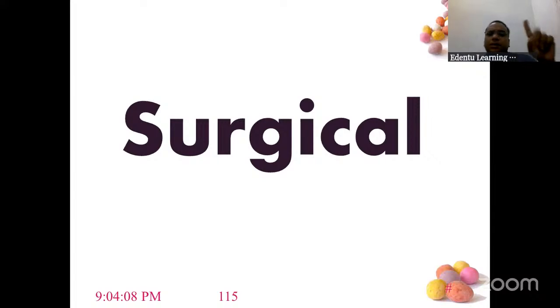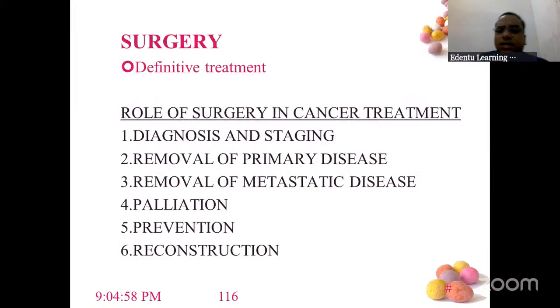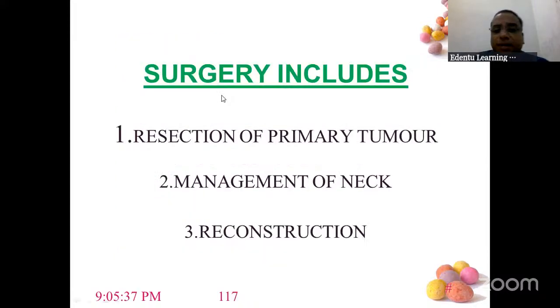So chemotherapy, radiotherapy. Next is surgical. Surgical means you are removing the mass and sending it for diagnosis. So diagnosis and staging will be done. You will remove the mass, and removal of metastatic disease. It's a palliative treatment, preventive, and even reconstruction needs to be done. So basically, surgery is the definitive treatment.